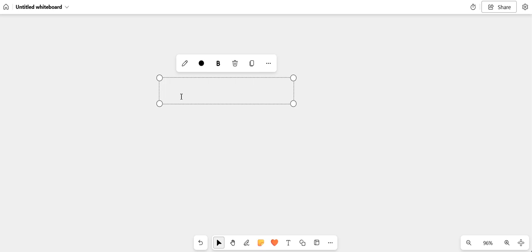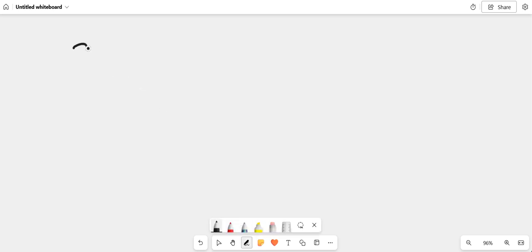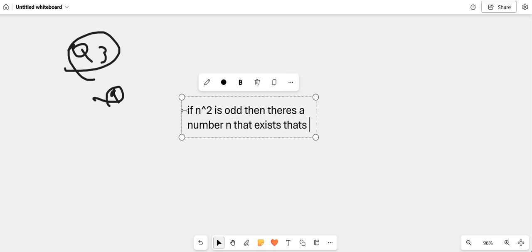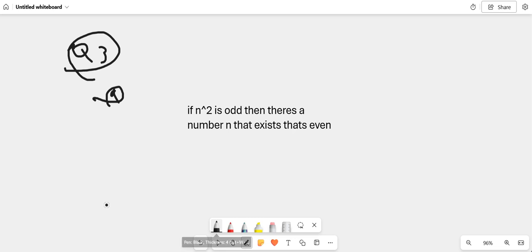Alright, come on. Question 3A, yeah? So question 3A is saying if n squared is odd, then n is odd, yeah? And it's saying write down the negation of that statement. So I can say that if n squared is odd, then there's a number n that's even, that's not odd, yeah? So that's the opposite of what he's saying.